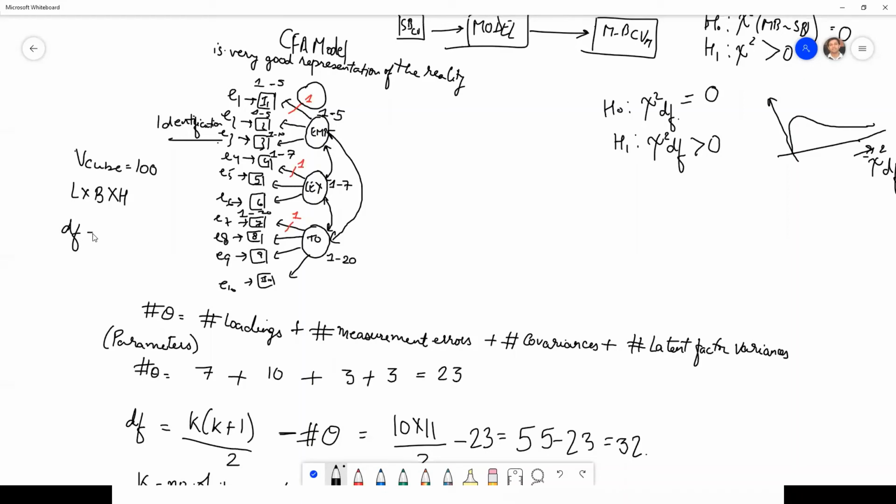Degree of freedom is not 3, it is 2. I can independently change L, I can independently change B, but to reach the same value, let's say initially I gave 10 into 10 into 10, 1000, I get my LBH.